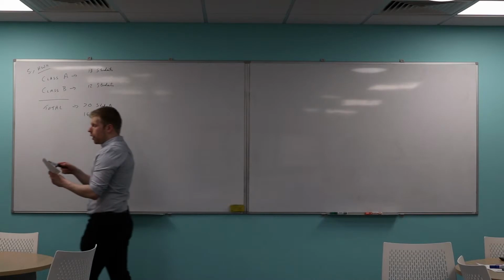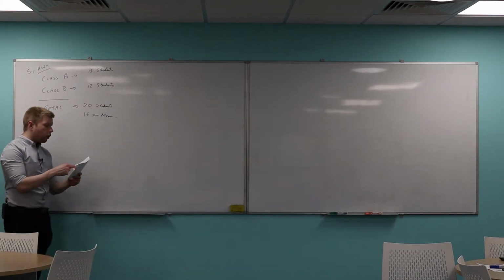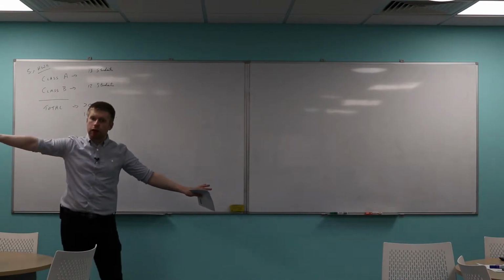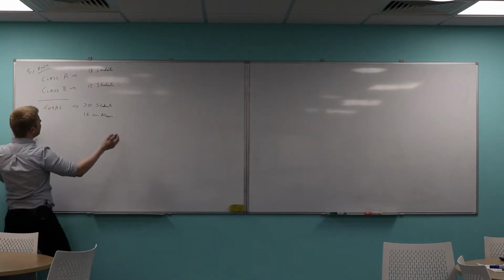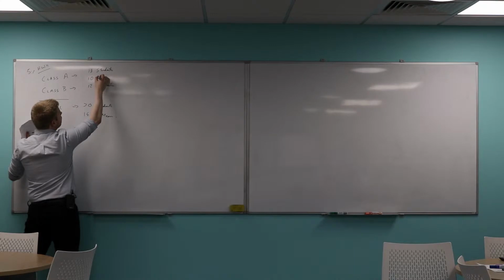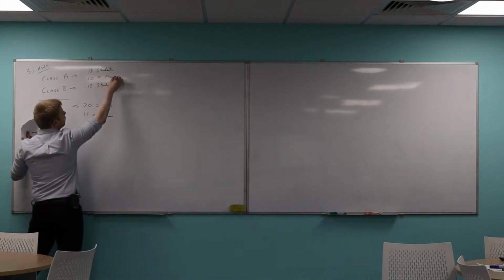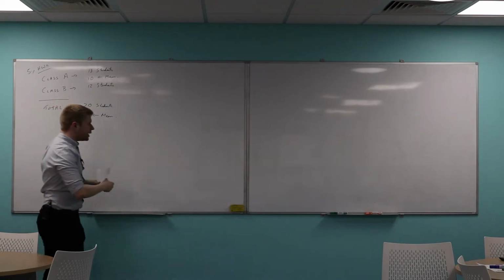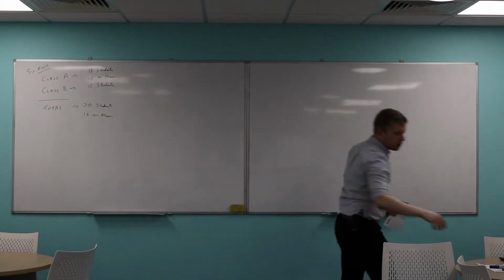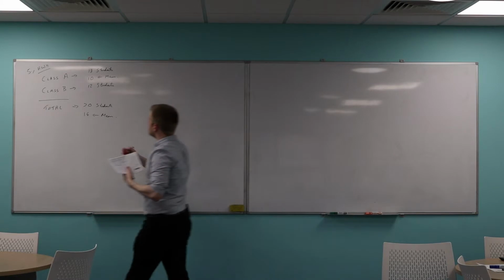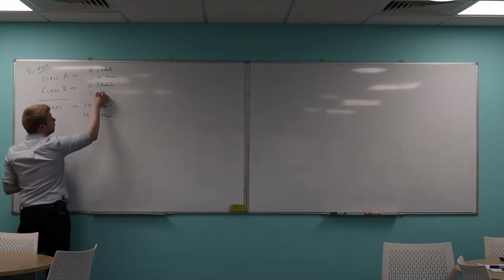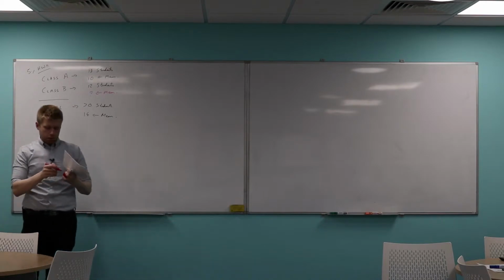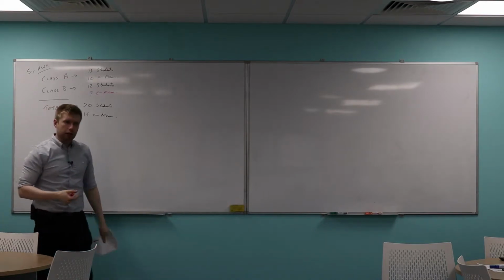But we're also told that the mean score of class A is 10. In other words, if I just look at you guys and not the other class as well, then the mean mark is 10. So the question is, what is the mean mark of just the other class? What is the mean of this class here? That is the question, really. Does that make a bit more sense now once you actually explain it through?